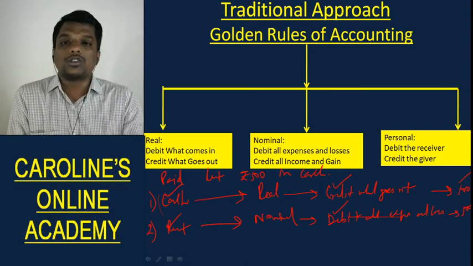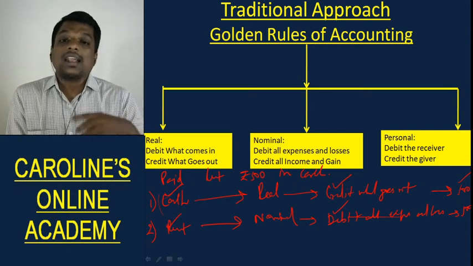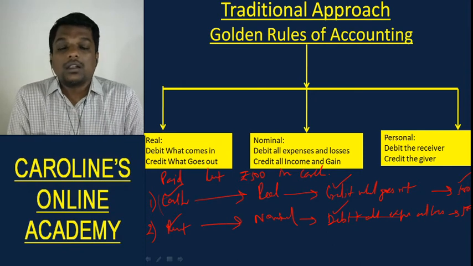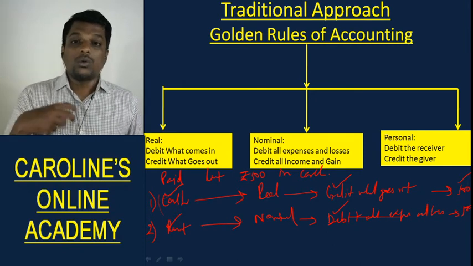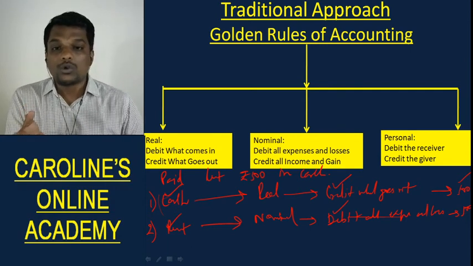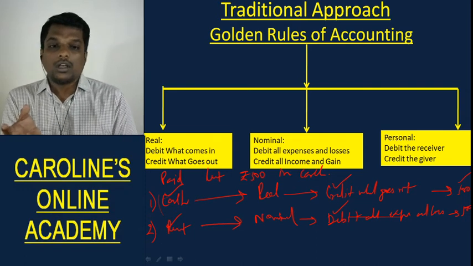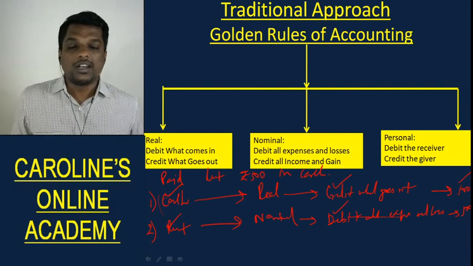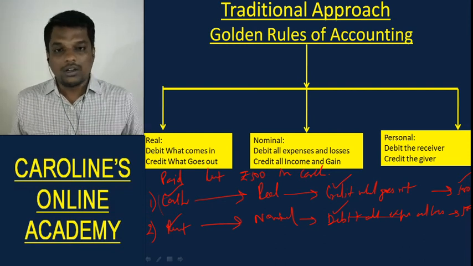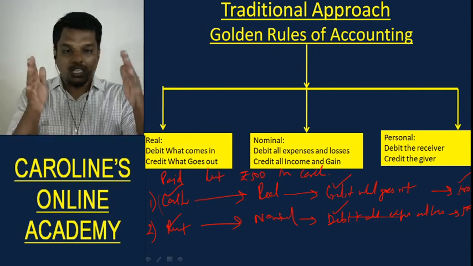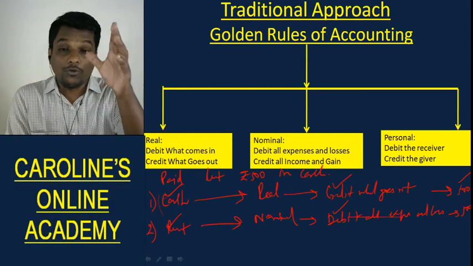In the next class, I'll teach you about the modern approach, and after the class in which I teach the modern approach, I'll take up a lot of transactions and give you the logic behind how to use the traditional approach and golden rules as well as the modern approach, and use those sets of rules to create a journal entry in the books of accounts. Understood? We'll take a lot of transactions and record them in the books of accounts according to the traditional approach and modern approach, and we'll understand how they are both actually the same, and in what format we are supposed to record the